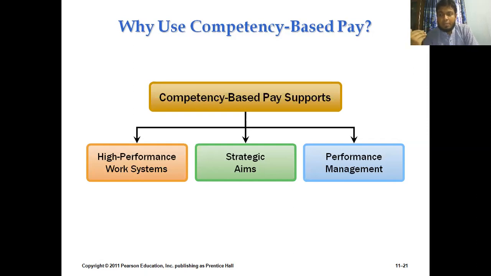Another benefit of competency based pay system is strategic aims. As I have said, organizations will always strive for strategic aims, and whenever the employees come up with a greater productivity, that will help the organization to achieve their strategic aims. And the final thing that will be helped by the competency based pay system is the performance management.